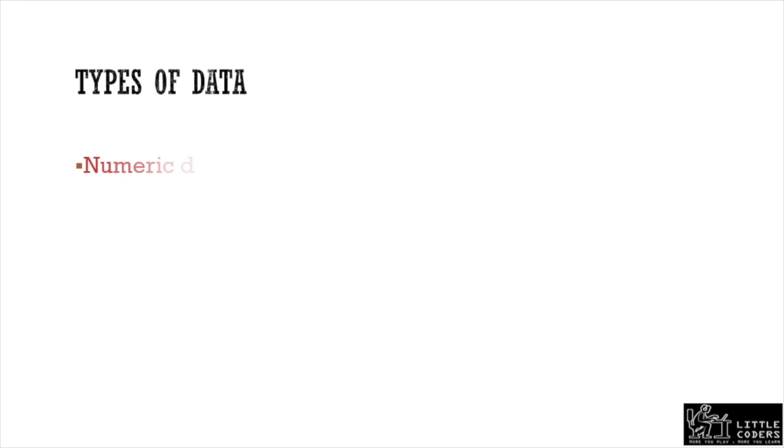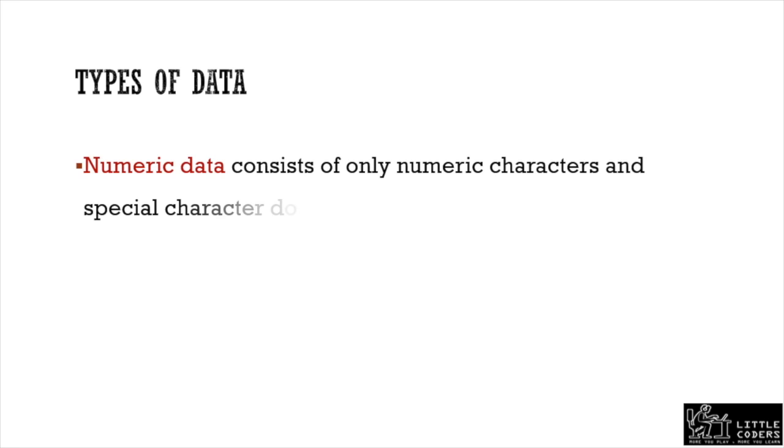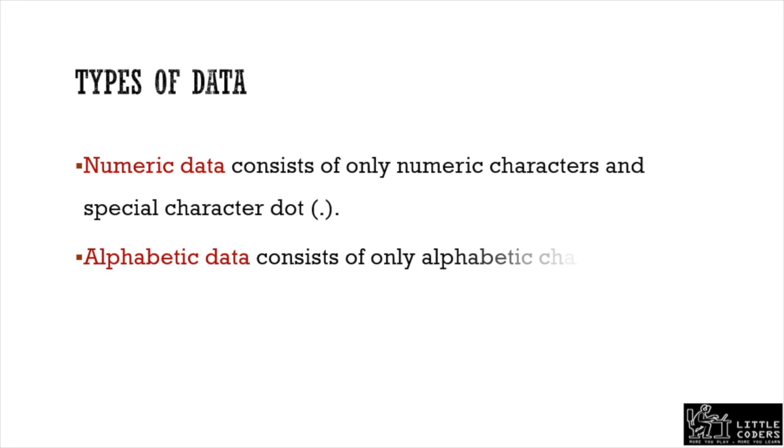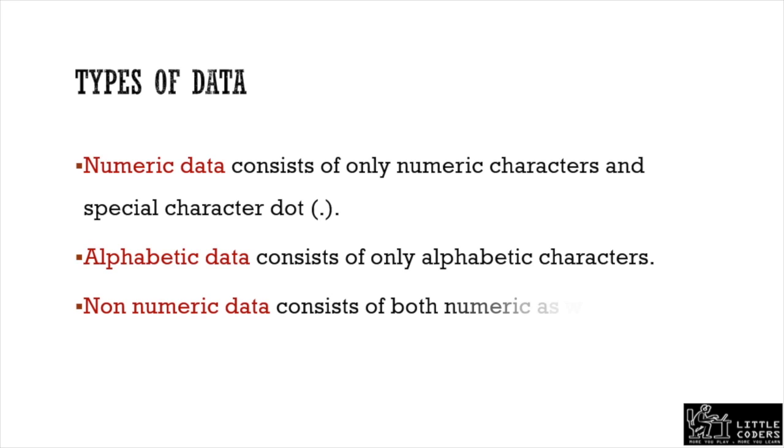Now let us see numeric data in this slide. Then we can discuss alphabetic and non-numeric data whenever the need comes. Numeric data consists of only numeric characters and the special character dot. That is, we can use 0 to 9 as well as dot.